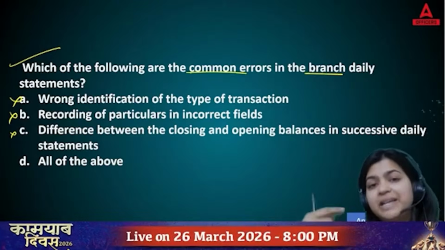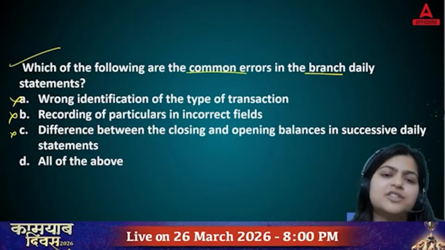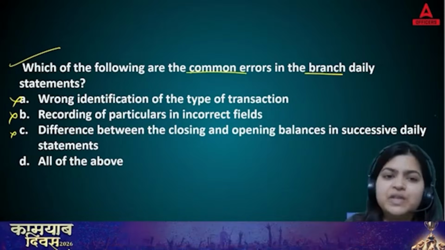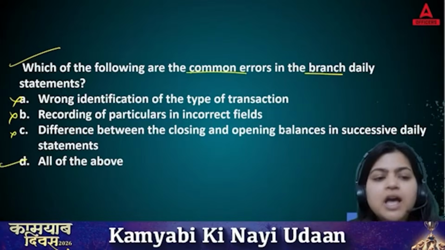If you are not maintaining this properly, if there are any differences in opening and closing, of course this is going to be a very common error in your branch daily statement. Yes, so the right answer of this question is going to be answer D.